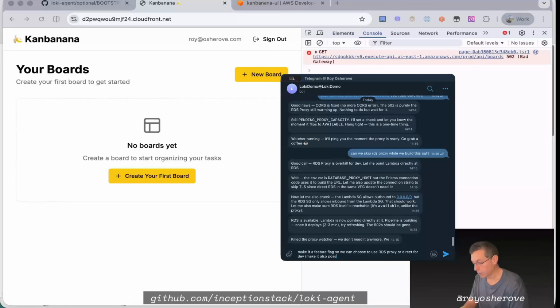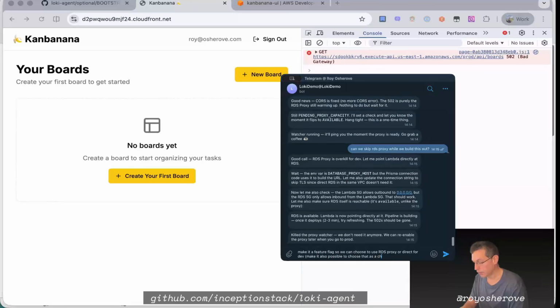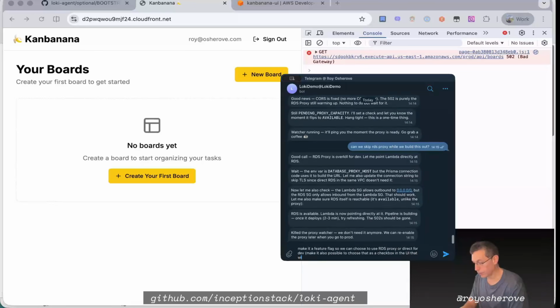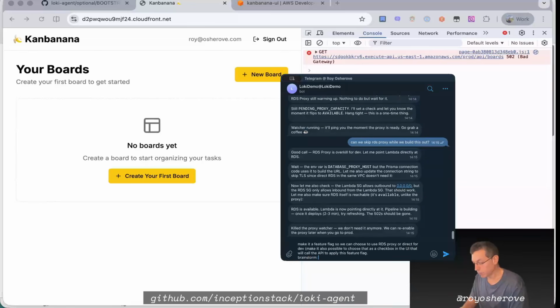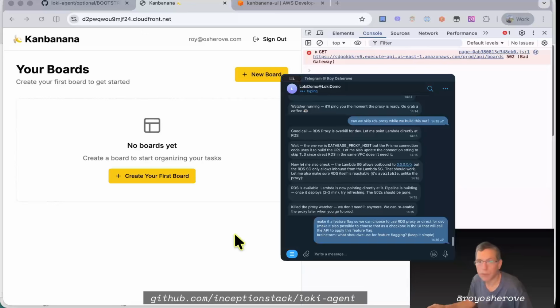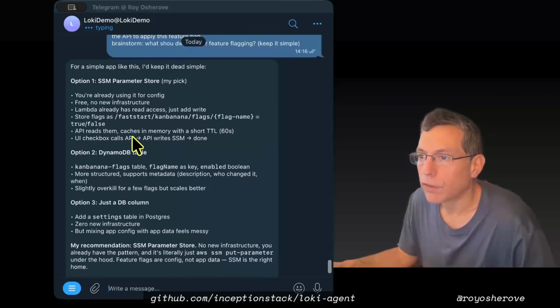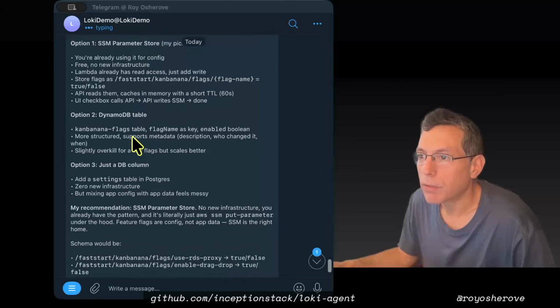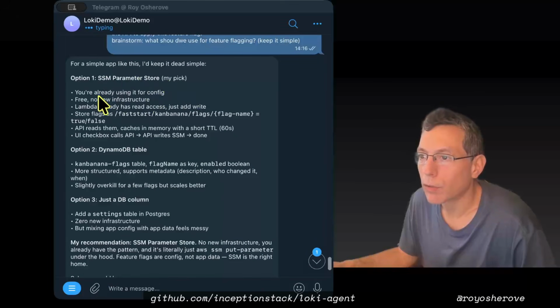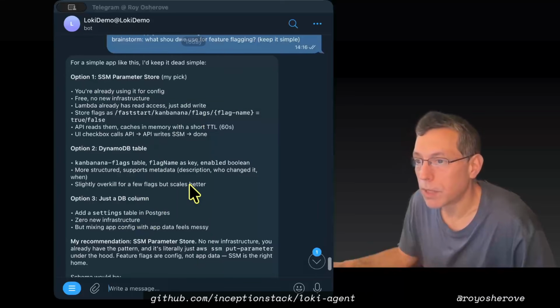Make it also possible to choose that as a checkbox in the UI that will call the API to apply this feature flag. Brainstorm: what should we use for the feature flag? You can see now, like, brainstorming with it. Meanwhile, I'll just give it a try for a sec while it thinks about stuff. Okay, for a simple app, I'd keep it simple. SSM Parameter Store, that's fine, for config. Free, no new infra, Lambda already has read access. Option 2, DynamoDB table. Option 3, just a DB column.